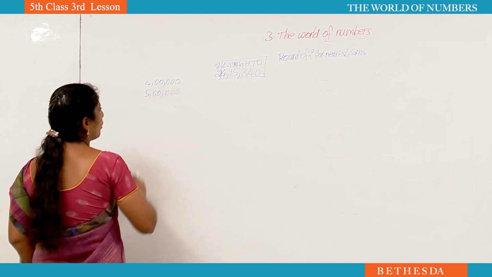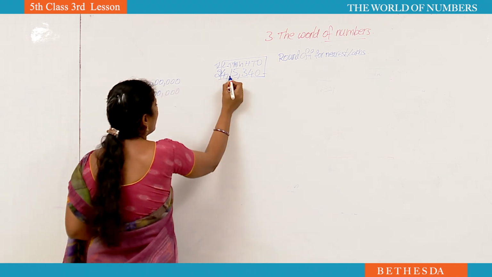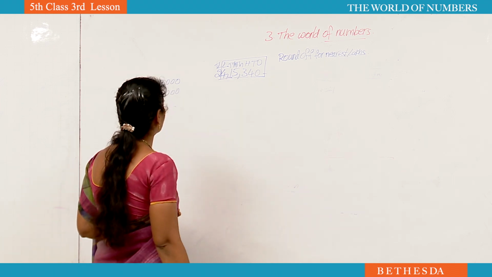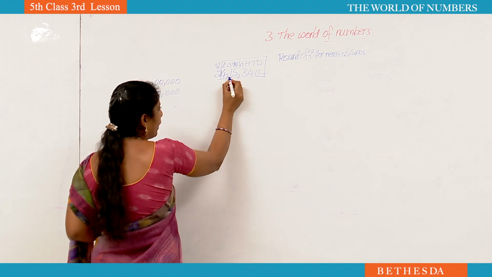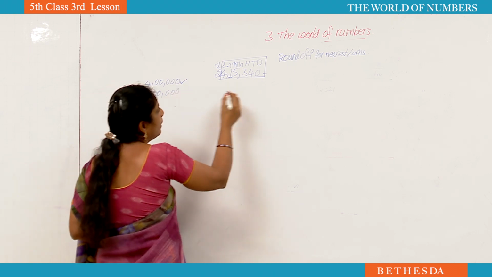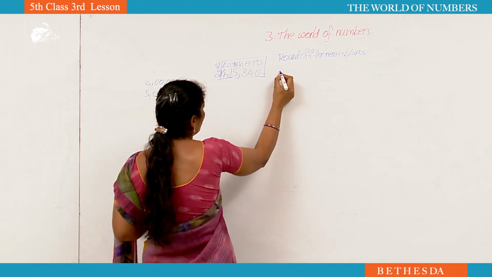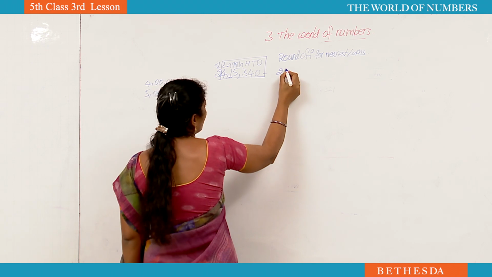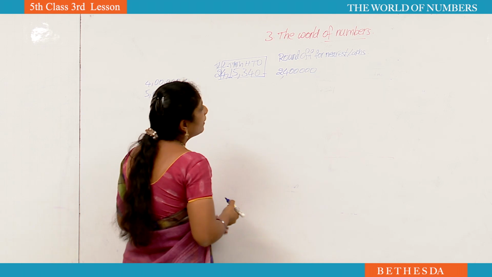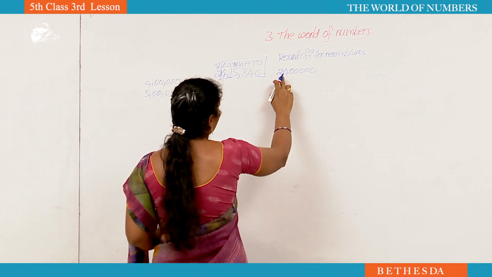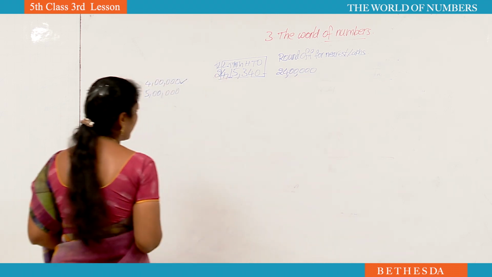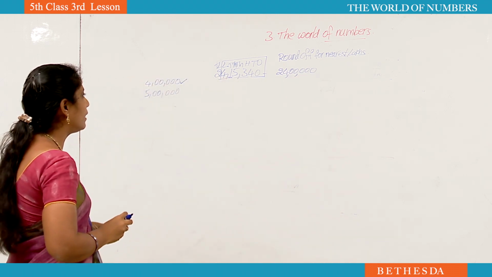Now which number we have to take? For that we have to observe the before place number. Before place number is 10,000. In 10,000 1 is there. 1 is less than 5. That's why we have to take the small number. Now we have to write the 10 lakhs place as usual. From lakhs onwards we have to take 4 lakhs. Now the nearest lakhs is 24 lakhs. Okay, like that we have to find out the round off.